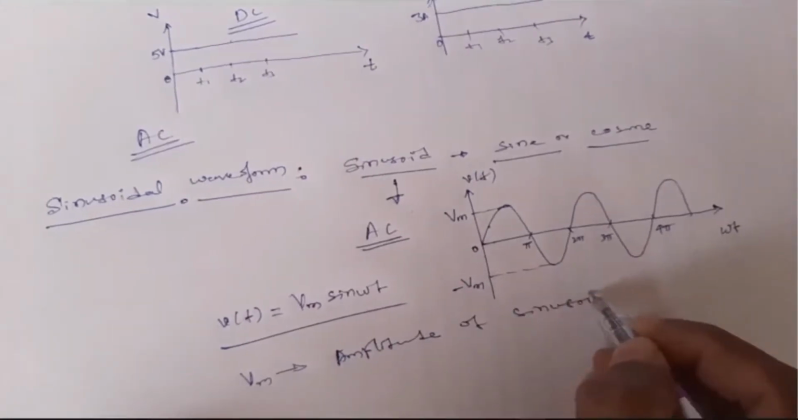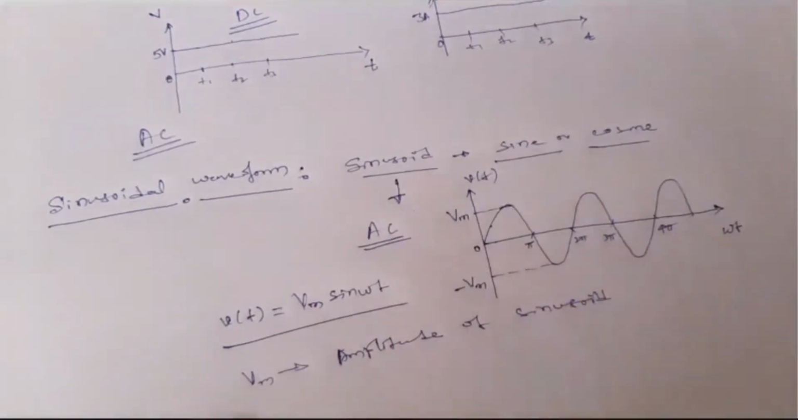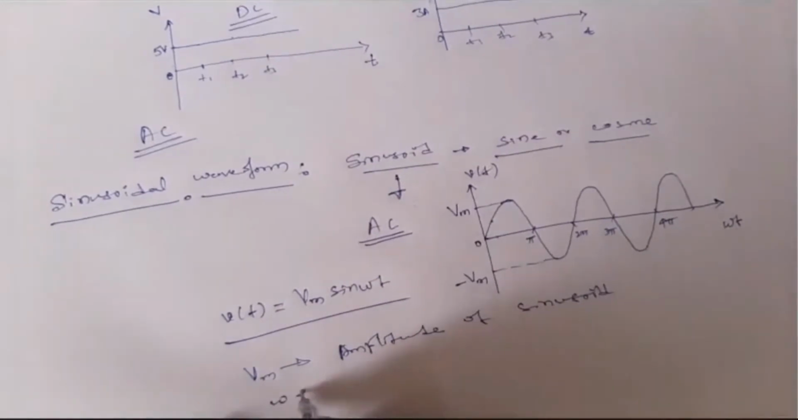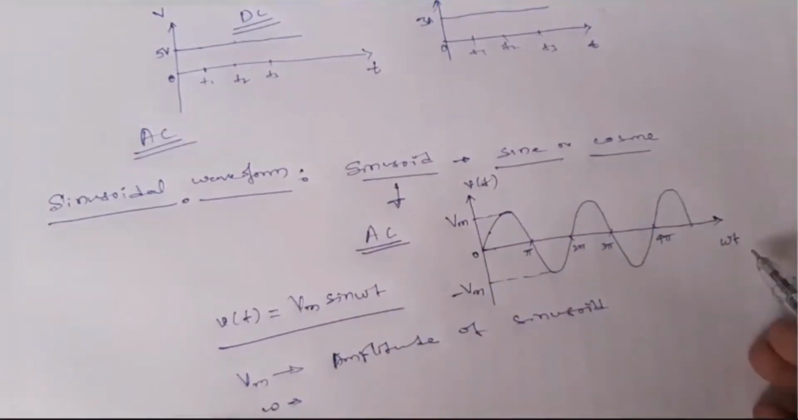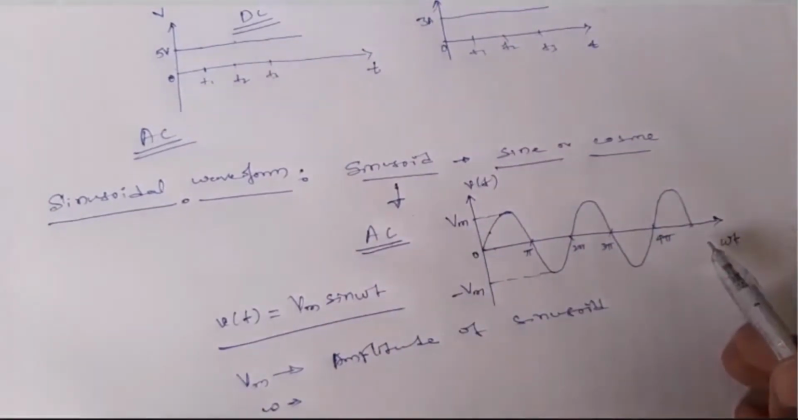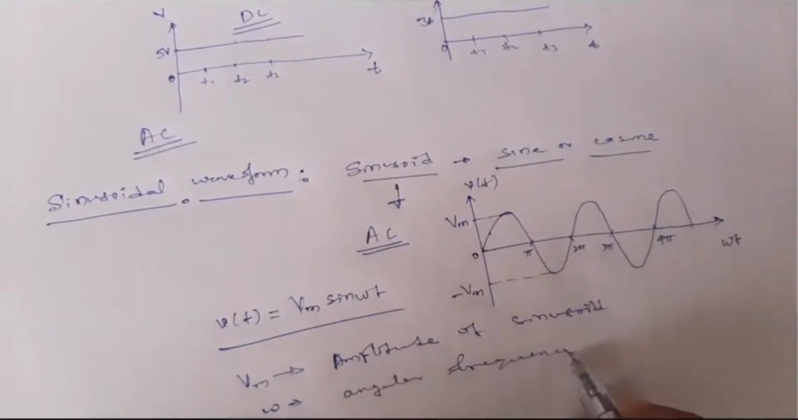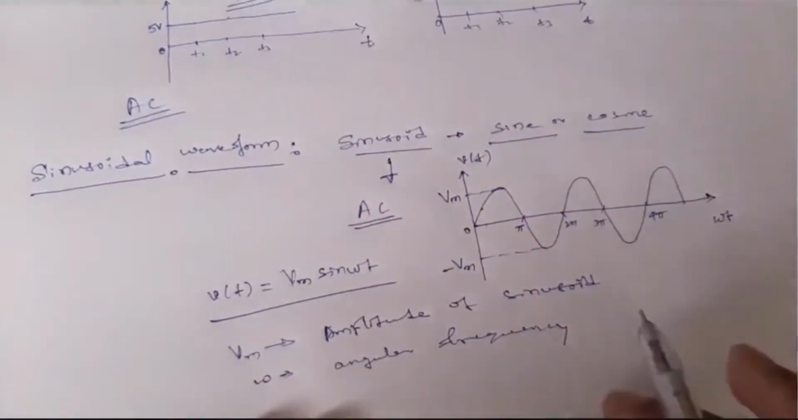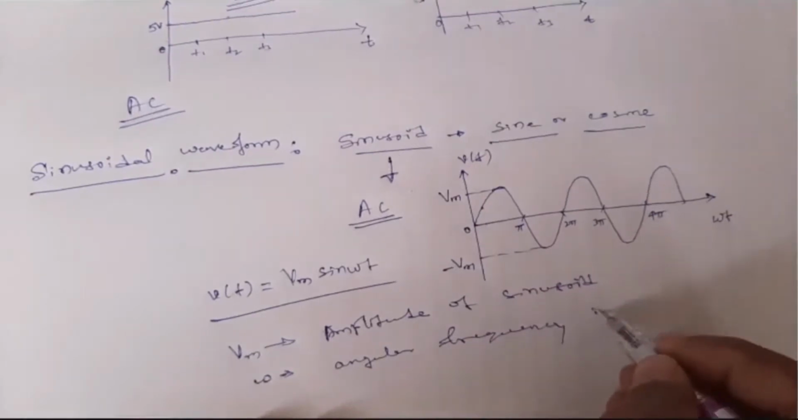Sinusoid is nothing but sinusoidal signal. And what is omega? T is nothing but time. But what is omega? Omega is angular frequency, and normally the angular frequency will be in radian per second.